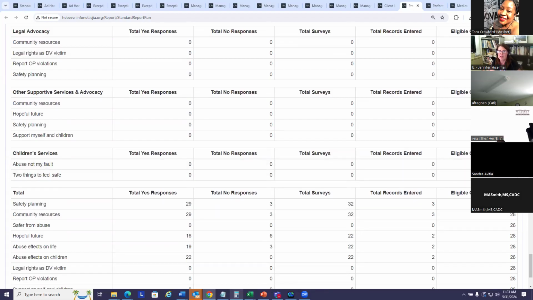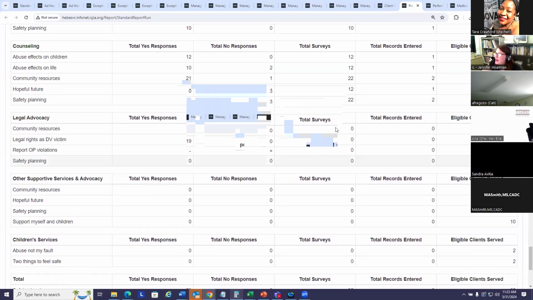I believe for eligibility for taking a children's service outcome survey, they must be between the ages of 5 and 17. It might be 6. So this number 2 you see here is just the number of child clients in that age range that received service. So that's what those 2 columns mean.